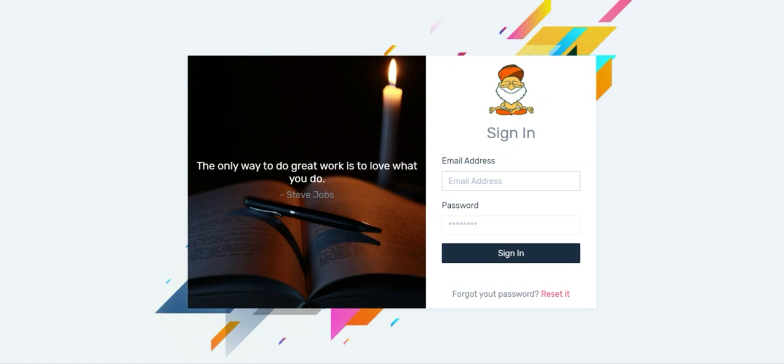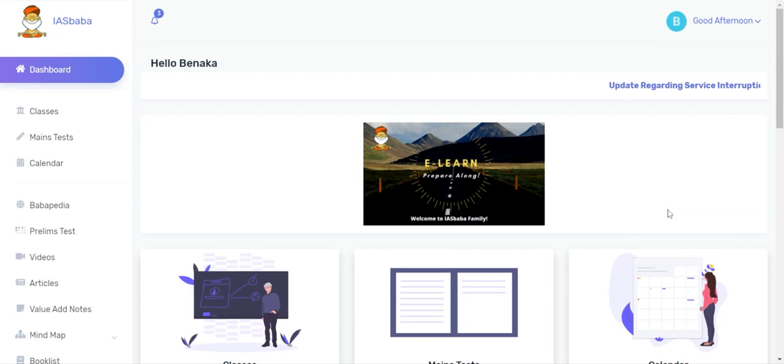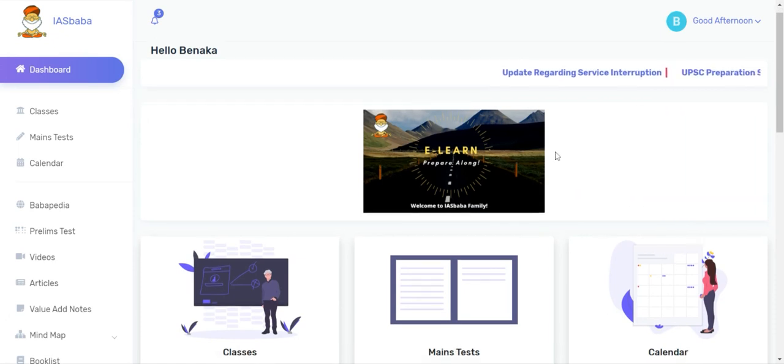Once you follow that link, you will be taken to this page. You have to enter your registered email address and the password that we have sent you on your mail ID. Then you have to click on Account Sign In. You will see this page.